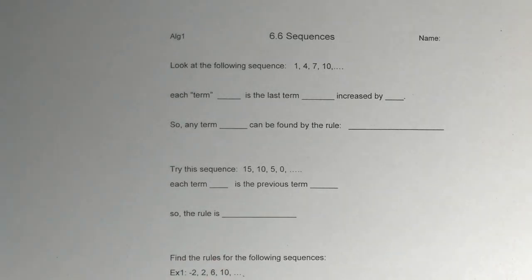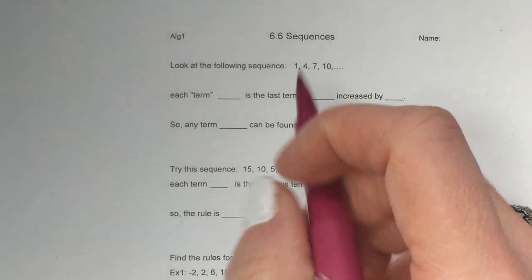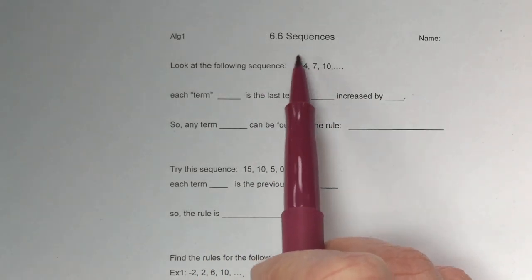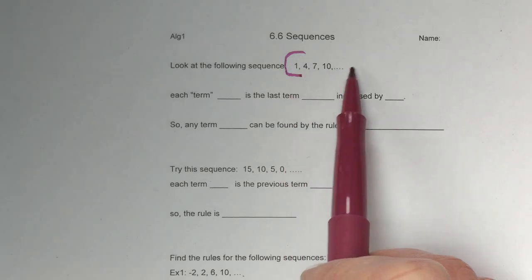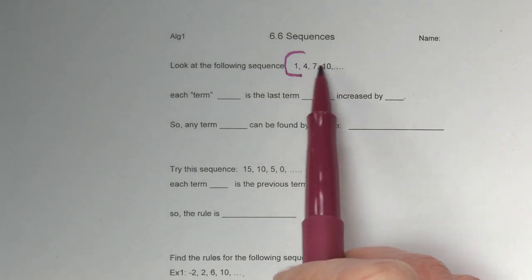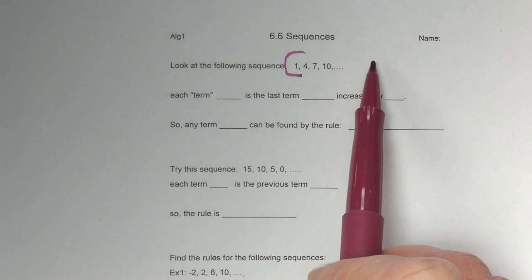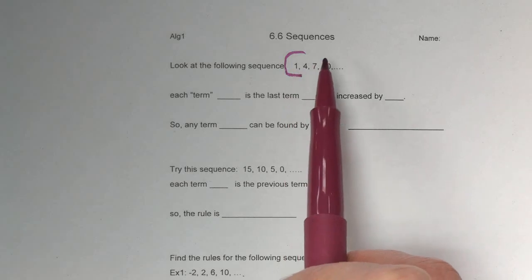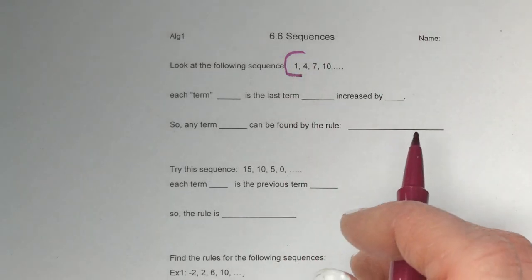Alright, tonight we're going to be talking about sequences. So today in class we talked about growth and decay, and we talked about how some things increase by the same factor over periods of time. We're going to extend on that. There's a lot of times where you might have some numbers like this, and it says, what is the pattern of this number? And then it would say, what would be the 82nd term in this sequence? Well, there's a formula that we can use to figure that out. And today we're just going to scratch the surface of that.